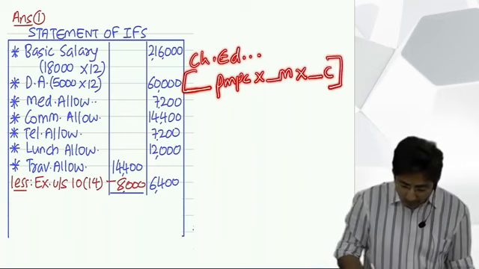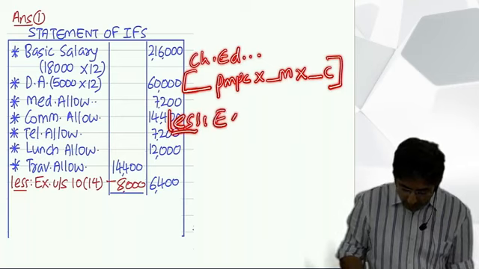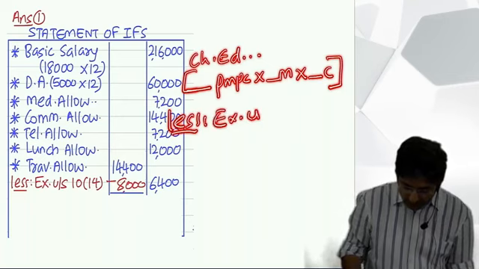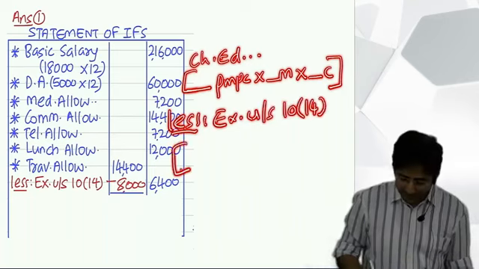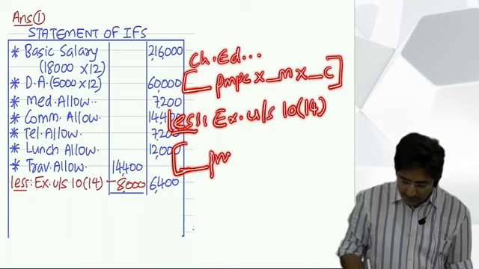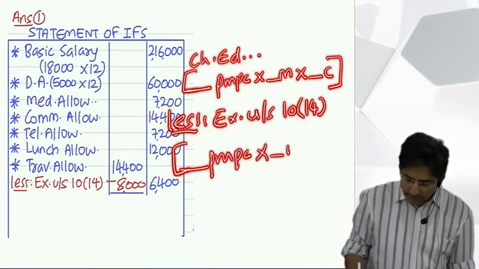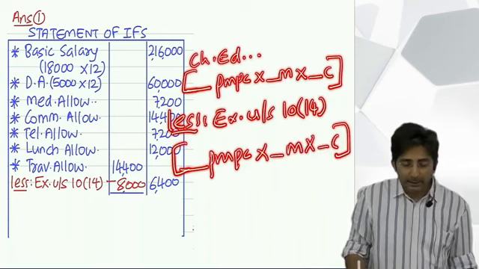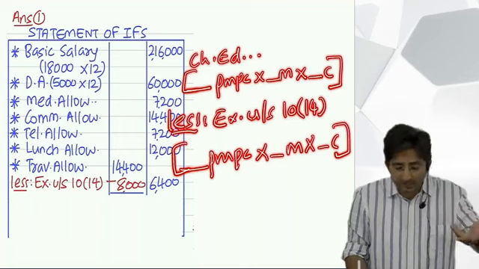Okay, and then you will write less exempt under section 10(14), and then again you will make a bracket like this: dash per month per child into dash months into dash children. Okay, and then you have to fill in the blanks.